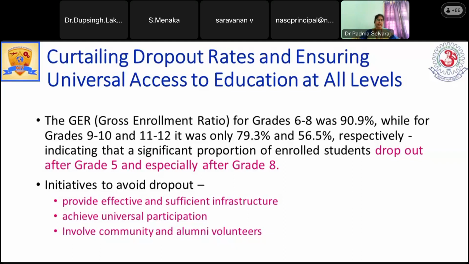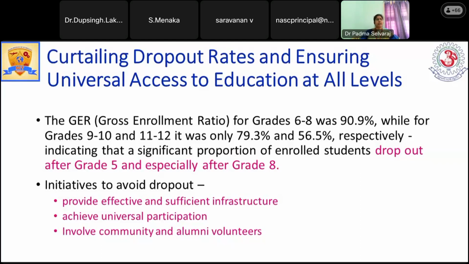they have taken some initiatives. The first one is to provide effective and sufficient infrastructure. That may also be one of the reasons for the dropouts. The dropouts may be because of the lack of infrastructure, and the schools may be at some distance. The primary school may be at a local point, while the high school may be after a long distance. So it may be difficult for the students to move there. That may also be one of the reasons.